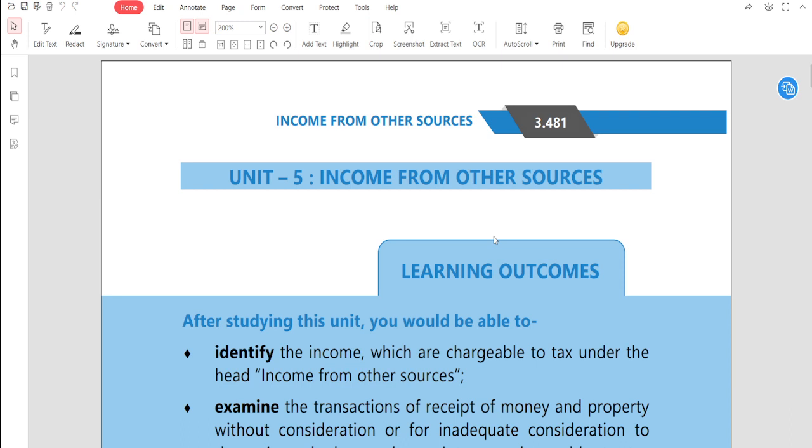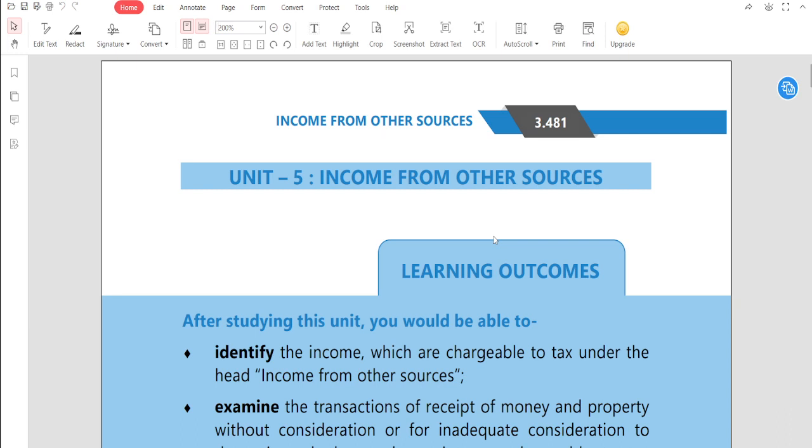See, at the very beginning, when we are discussing the basic concept chapter, we are very much clear on that part. Okay, sir, in the basic concept chapter, we have mainly 5 heads of income: salary, HP, PGBP, capital gain, other sources. So, sir, first 4 points में जो भी नहीं आएंगे, जो भी नहीं आएंगे वो सारे कहाँ पे आएंगे सर? इस पर्टिकुलर चैप्टर में. All the incomes except those 4 income: salary, house property, capital gain, and business, all come under other sources. Sir, एक example बता देंगे?